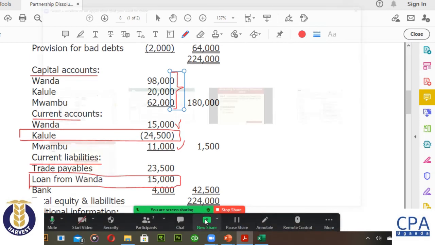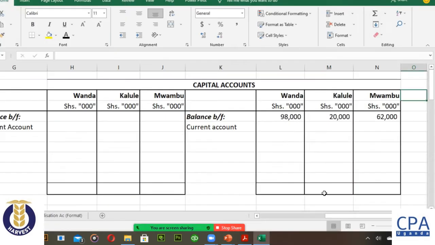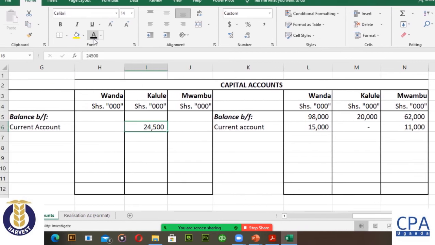So for Wanda, it is 15, a credit. Kalule doesn't have any on the credit, so that's a 0. Then Mwambu has 11,000. Kalule's balance is a debit, so I have to bring it here as a debit. His current account is in red.